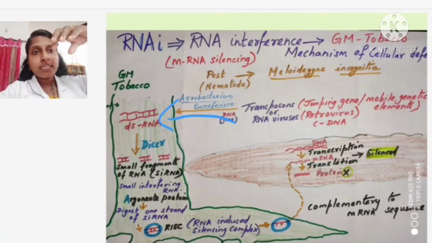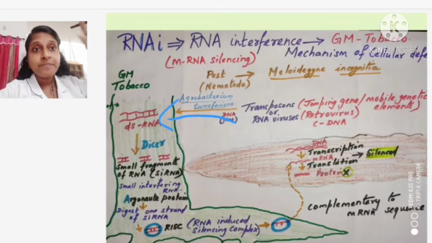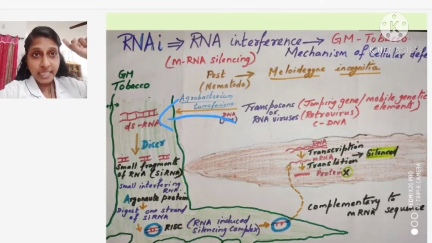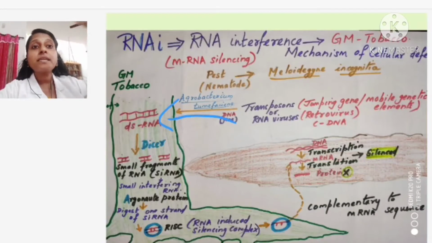Now, in that, the foreign gene is also present. The gene which is coding for some substance is also present. So, when this gene is introduced into this plant, the plant is a eukaryote, isn't it? So, what this plant is doing is the defense mechanism I have told. Usually, if you are introducing a gene, the DNA has to get converted into what?